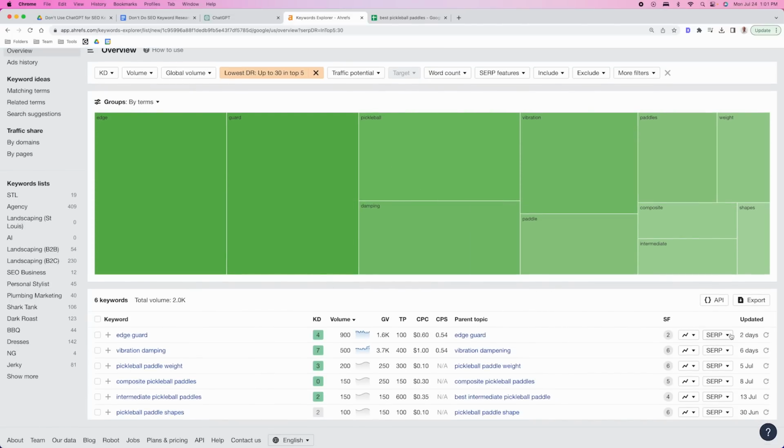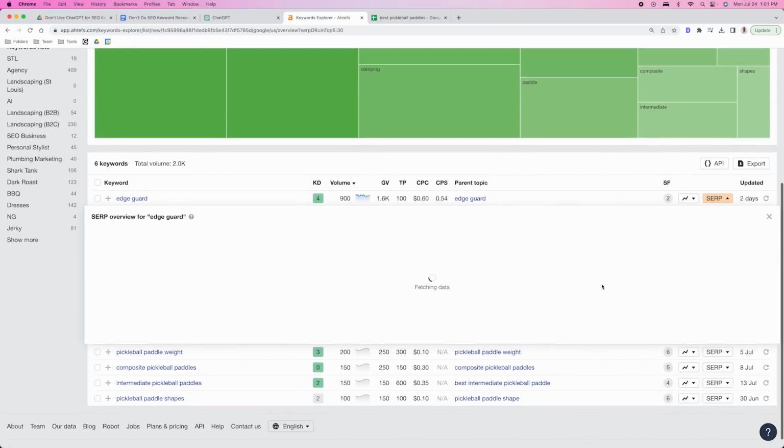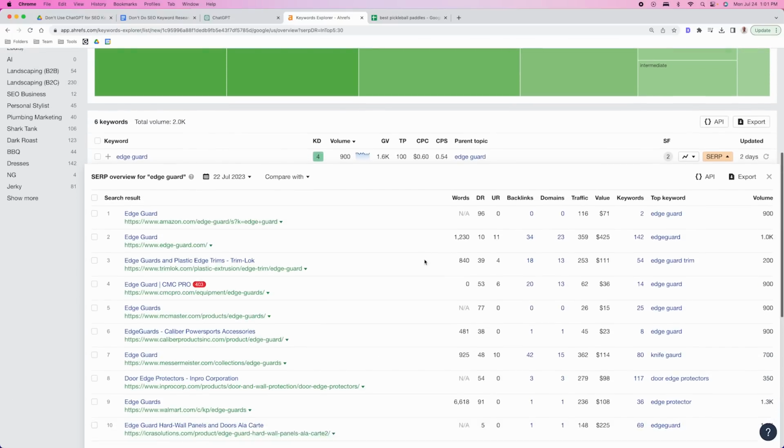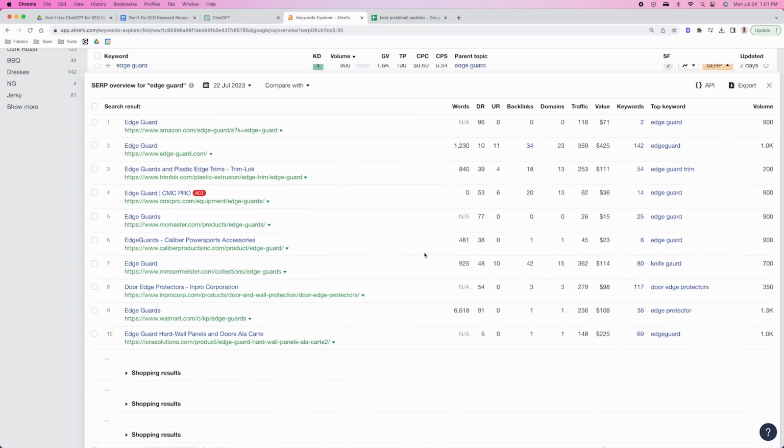Okay, so if we look at the SERPs here for EdgeGuard, which I don't even know what that means, okay? But bear with me for a second. If we look at these results, you'll see that in the number 2 spot right here, we have a DR10. Now, they do have an exact match domain, so you're probably not gonna beat them. But if we look at some of the other ones here, we have trimlock.com, they're a DR of 39. We have a DR 53, DR 38, DR 48. So there's some weaknesses in this SERP.